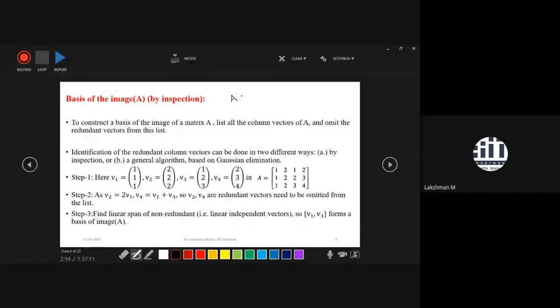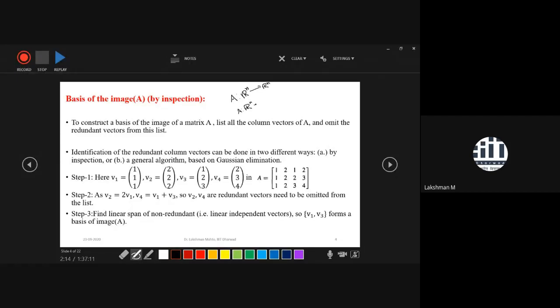If your matrix is a square matrix, that means the matrix represents a transformation from Rn to Rn. But if your matrix is not square, it is a rectangular matrix, then it transforms one space, the domain space Rn, to Rm.